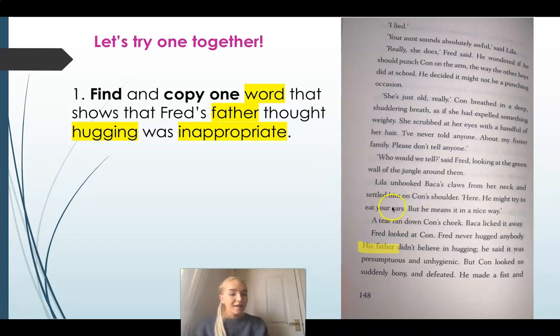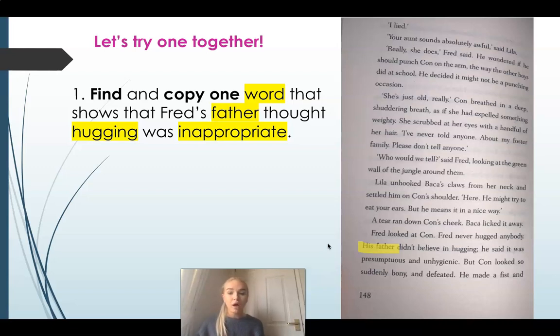So it says here, he said it was presumptuous and unhygienic. So he, as in who? Fred's father. He said it was presumptuous and unhygienic. Presumptuous meaning quite inappropriate. Unhygienic, does that mean inappropriate? No, that doesn't mean inappropriate, does it? So presumptuous, we know from our vocabulary lesson this morning, or earlier on in the video, presumptuous could mean inappropriate.